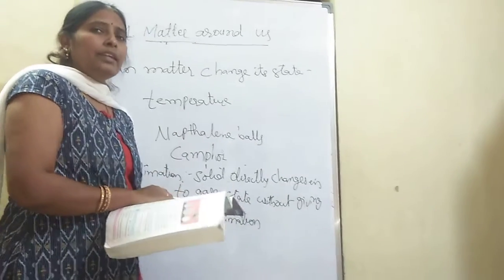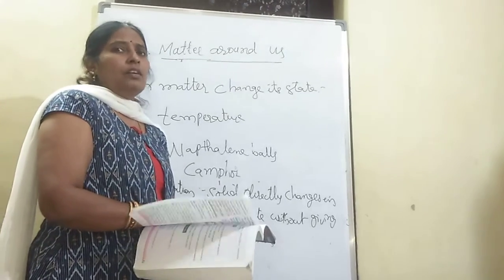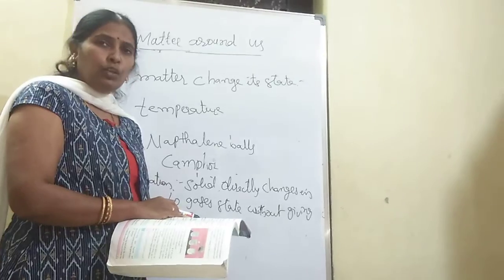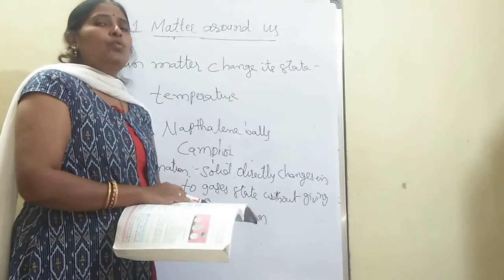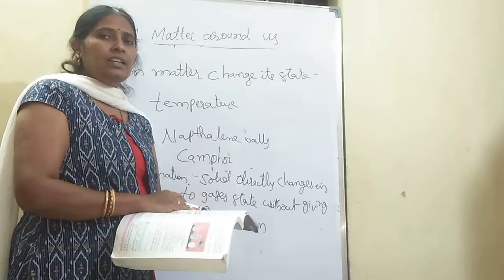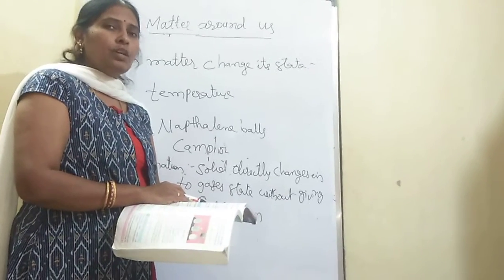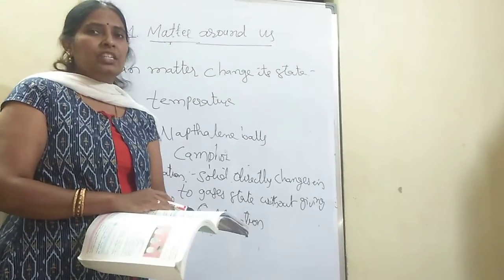Okay, now let us recall what we studied today. First we started with the diffusion of gases. In the lab activity we discussed the speed of diffusion between 2 gases. We used ammonia and hydrochloric acid. So what you confirmed is that the speed of diffusion of ammonia is more compared to hydrochloric acid. And how is diffusion used in our day-to-day life?